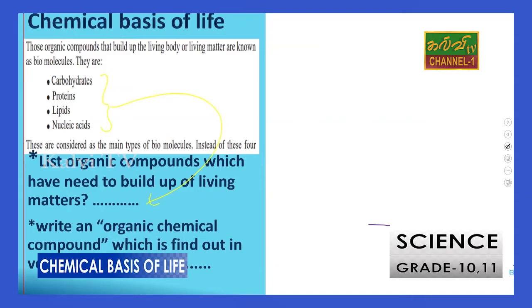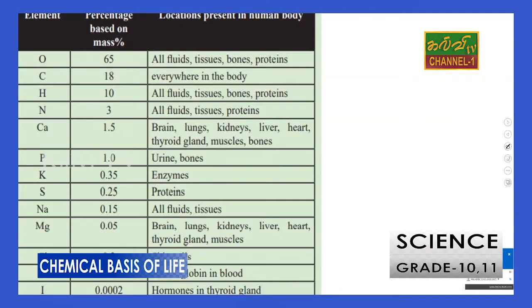Write an organic chemical compound which is found in vegetables and fruits. Actually organic compounds are available here, and especially we can find vitamins also, right? Vitamins also included in the organic compounds, right?